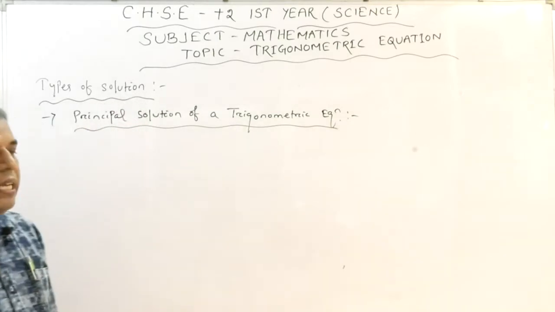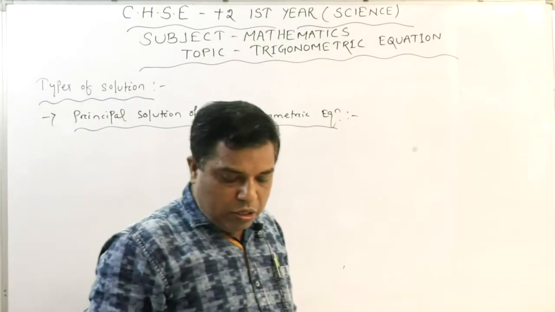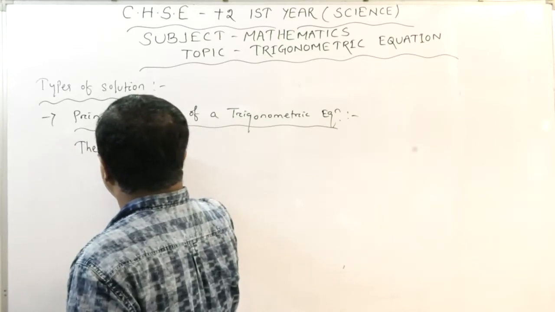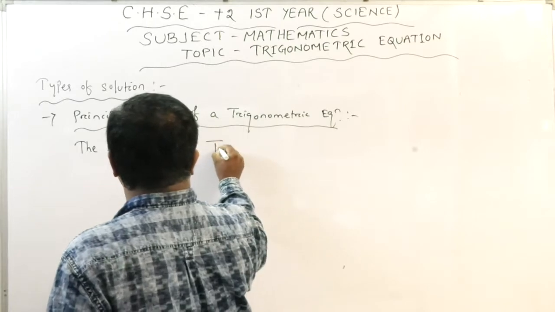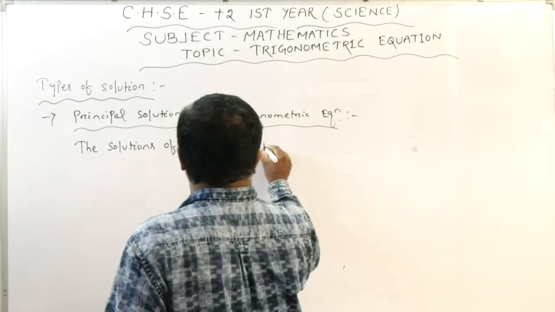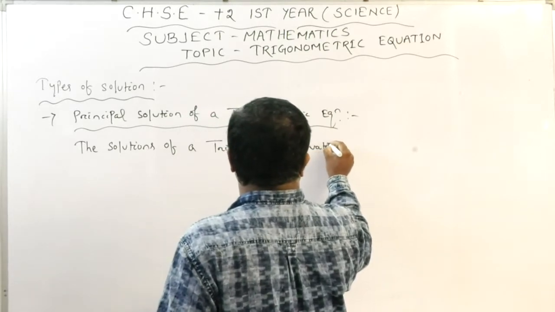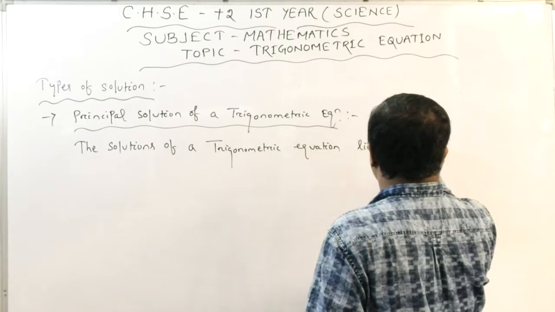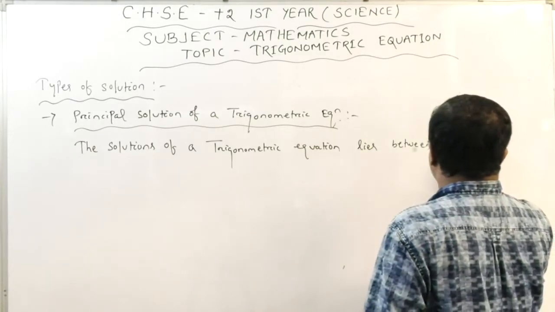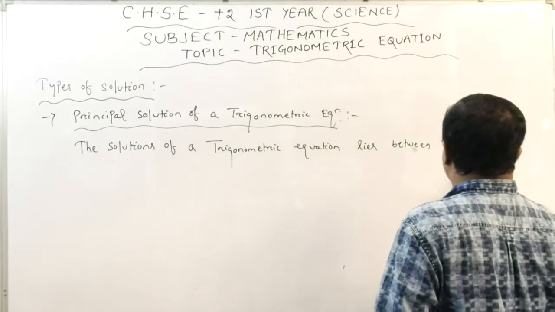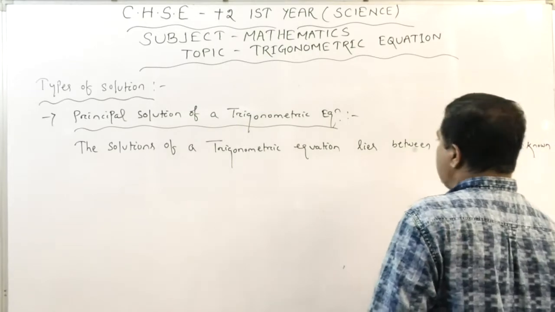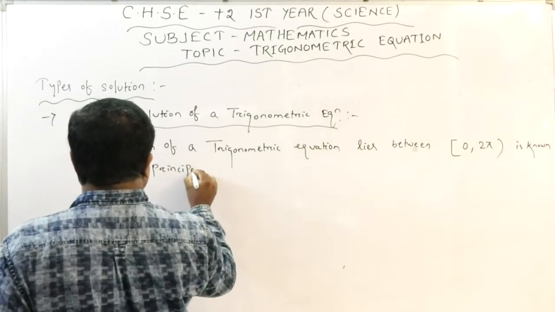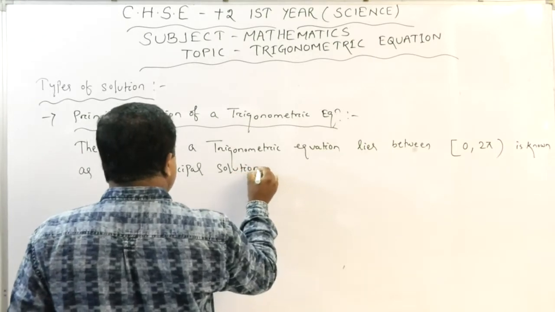The solutions of a trigonometric equation that lie in the interval 0 to 2 pi are known as the principal solution.